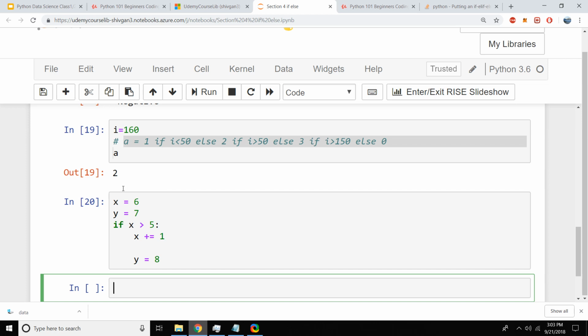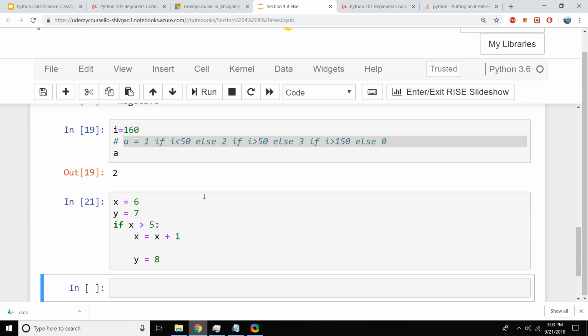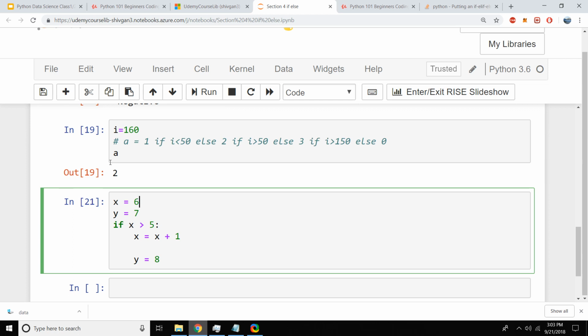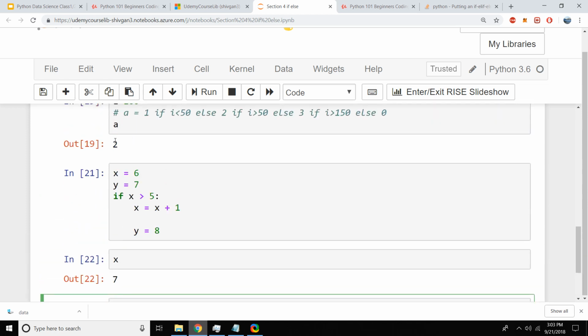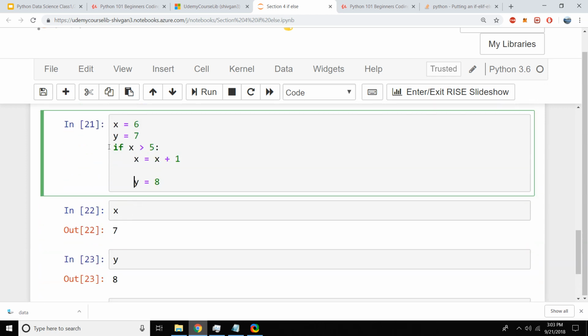This is similar to x equal to x plus 1, and there it is. So if x is greater than 5, which it is, x would become x plus 1 and y would become 8. So what is x now? x is 7. And what is y now? y is 8.